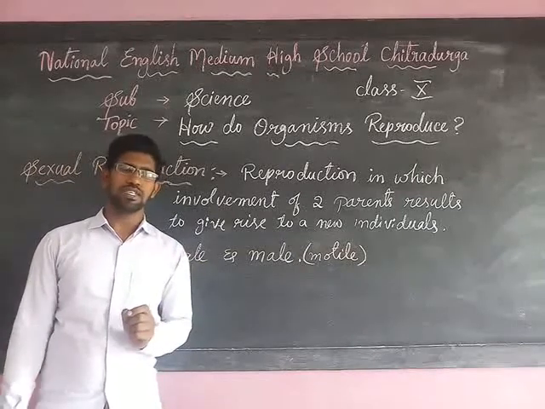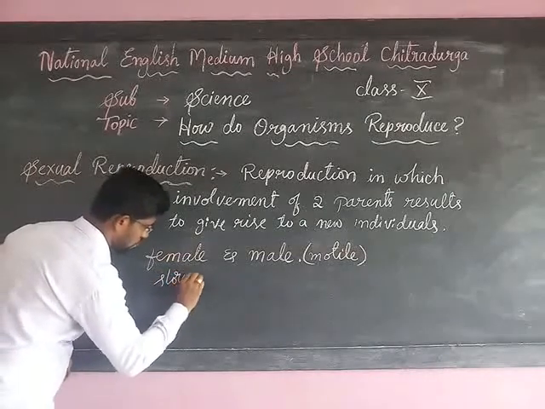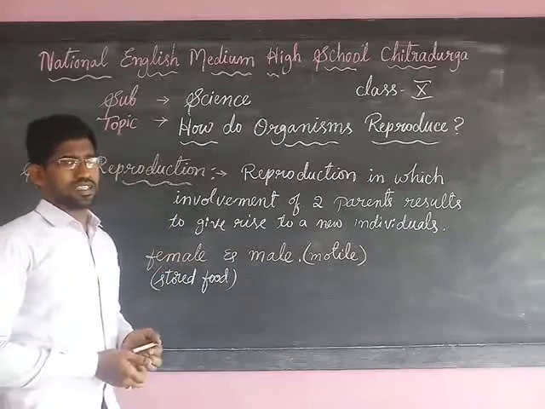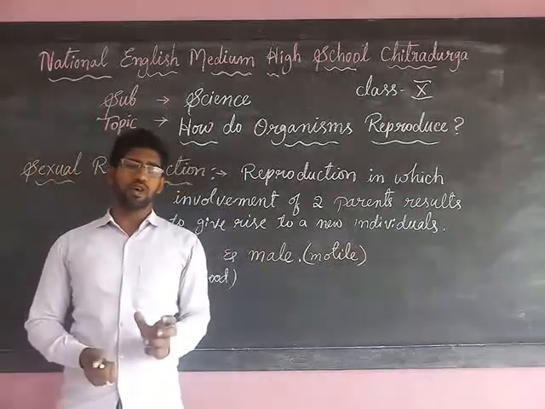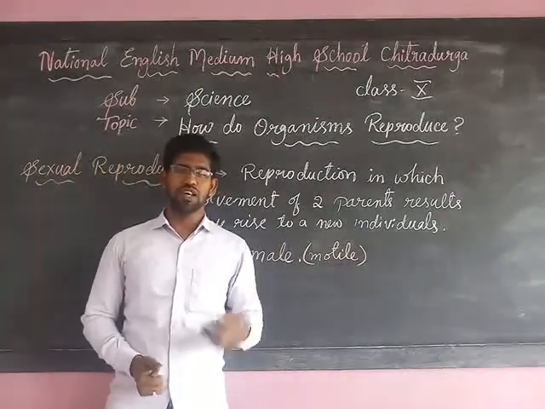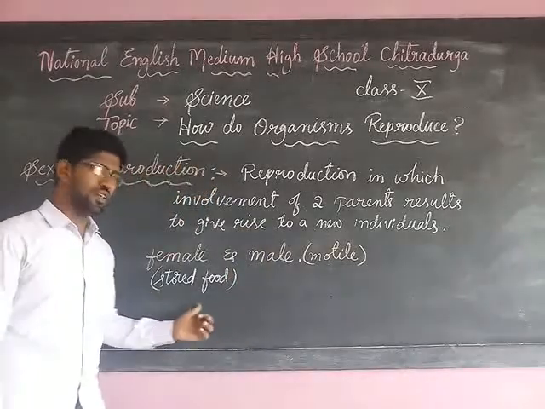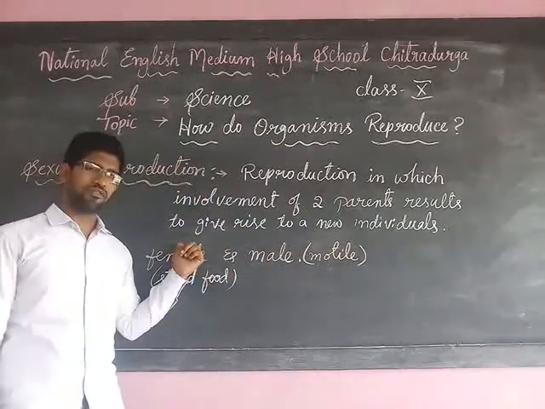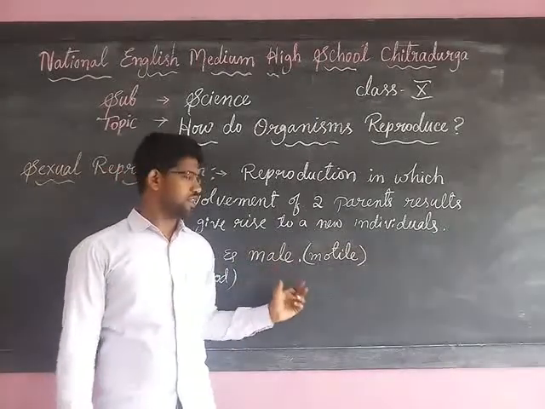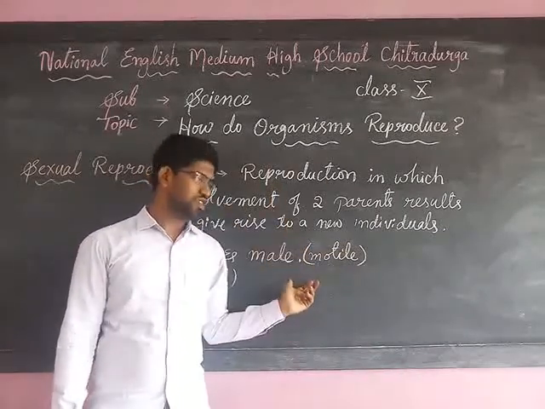The female germ cell contains stored food materials. You can ask why the stored food is necessary. The process of reproduction needs a lot of energy, and this energy is obtained by the female gamete through stored food. Hence the female germ cell consists of stored food, and the male germ cell is motile, moving from the male to the female germ cell.